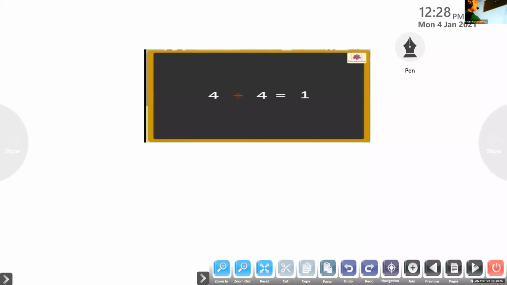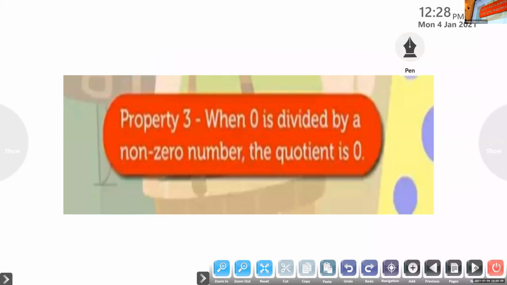So 4 divided by 4 equal to 1. Now property 3. When 0 is divided by a non-zero number. Non-zero number means other than 0. Why non-zero number? Why can't we divide by 0? Because division by 0 is not defined. So that's why we can't make division by 0. So when 0 is divided by a non-zero number, any number other than 0, the quotient is 0.